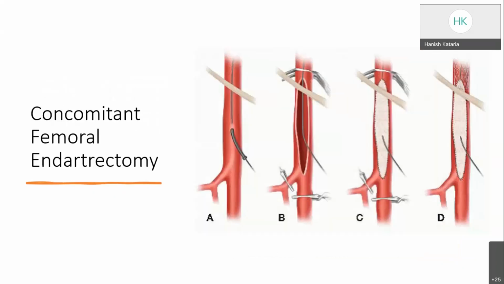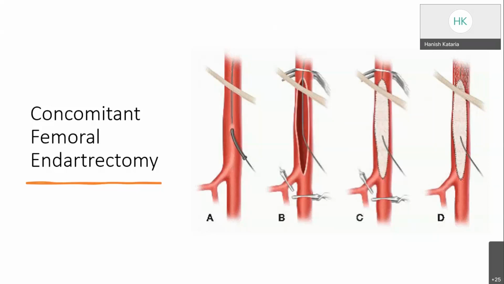Then the role of concomitant femoral endarterectomy. Whenever the disease burden of the CFA is more than 50%, we have to do CFA endarterectomy. In this case, we have to follow the hybrid approach. The CFA is exposed from the deep circumflex iliac branch of the external iliac artery to the bifurcation. After exposing, the CFA is punctured and the wire is entered intraluminally. Blood is aspirated, which confirms the intraluminal location of the wire.